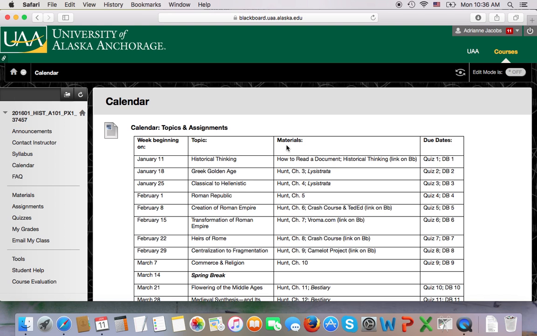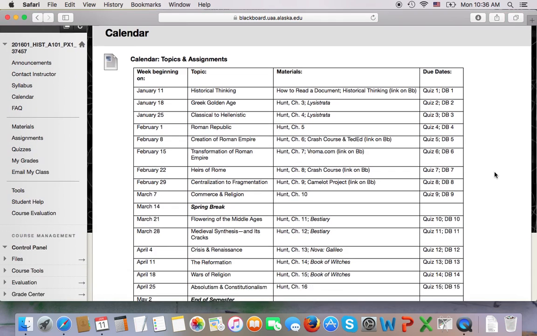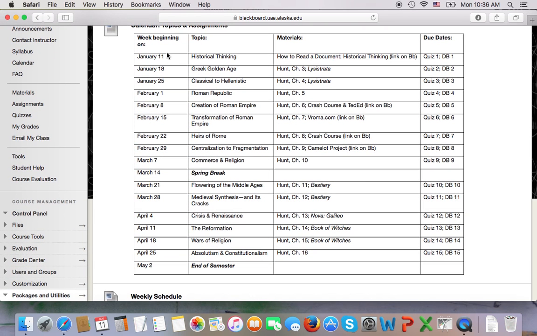This topics and assignments calendar is included in the PDF of the course syllabus, so if you download that and print it out, you will see this calendar. You can see here that it is broken up by week, topic, materials, and due dates. This is the date that the week starts on. This is the Monday of the week. This is the topic that we're covering this week, historical thinking.